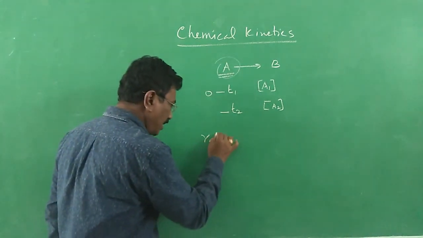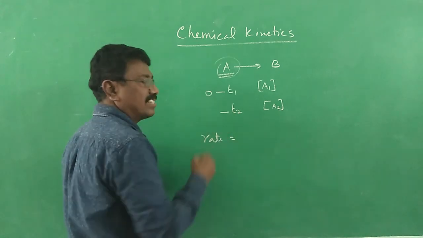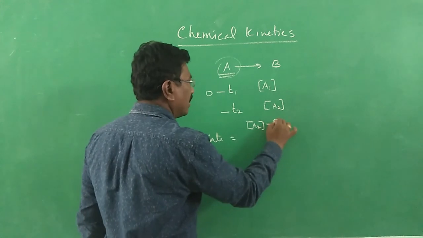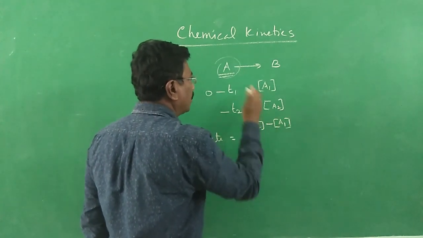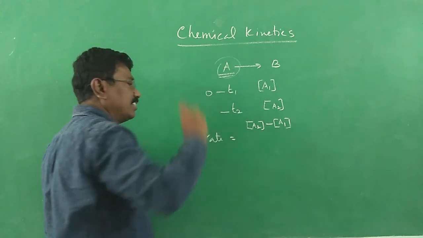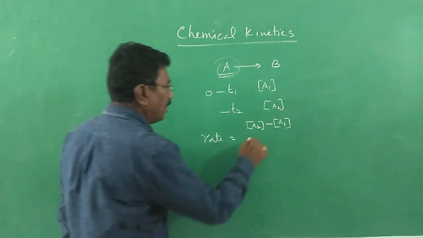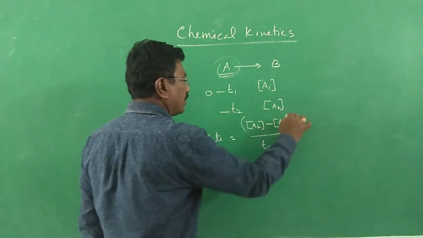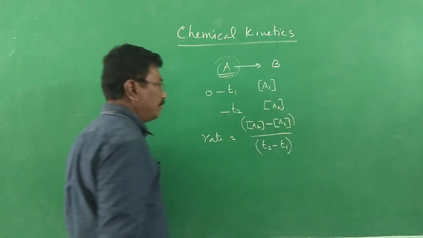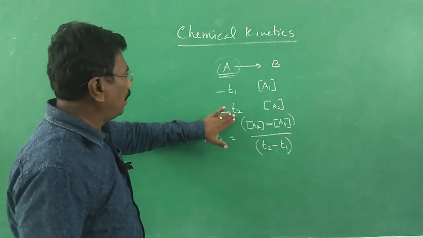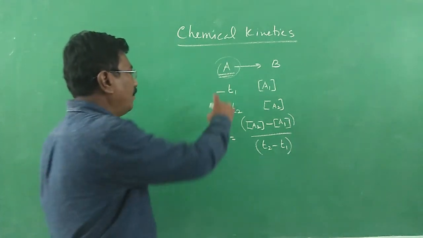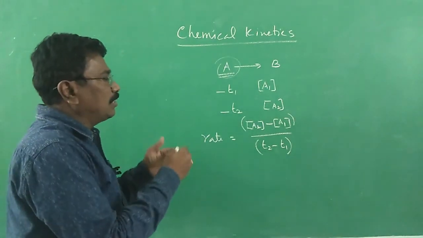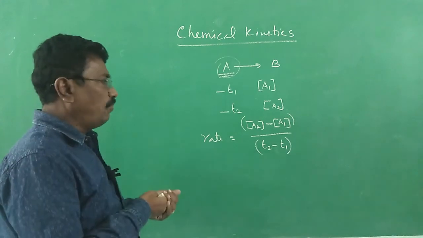Rate is nothing but change in concentration: final concentration A2 minus initial concentration A1. Always final minus initial. Don't forget, always final minus initial. Divided by T2 minus T1, the final time and the initial time difference. Difference between 10 o'clock and 11 o'clock is 60 minutes, or 60 into 60, 3600 seconds if they react so fast.